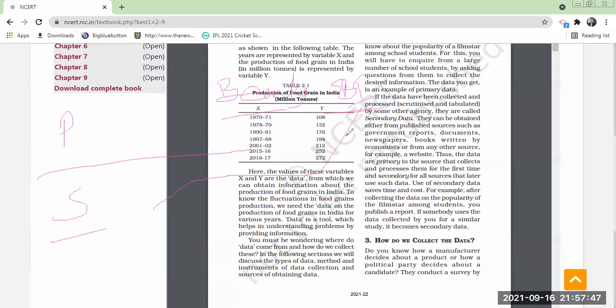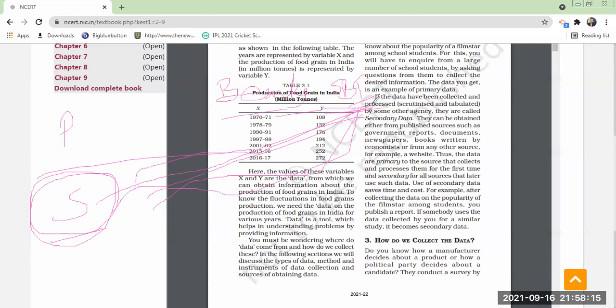I will collect the data from the reports of the bank or from the reports of the RBI, Reserve Bank of India. Reports will reflect the performance of SBI also. If I collect the data in that way, it is known as secondary data. It means somebody has already collected the data, and that data I am using for my research, for my study.